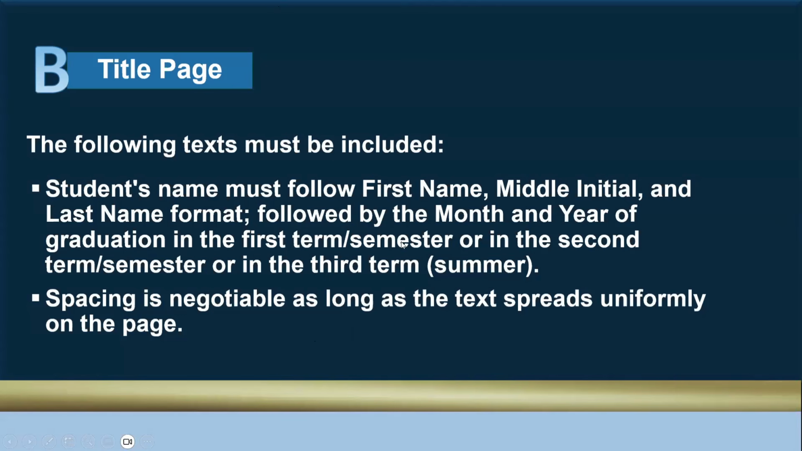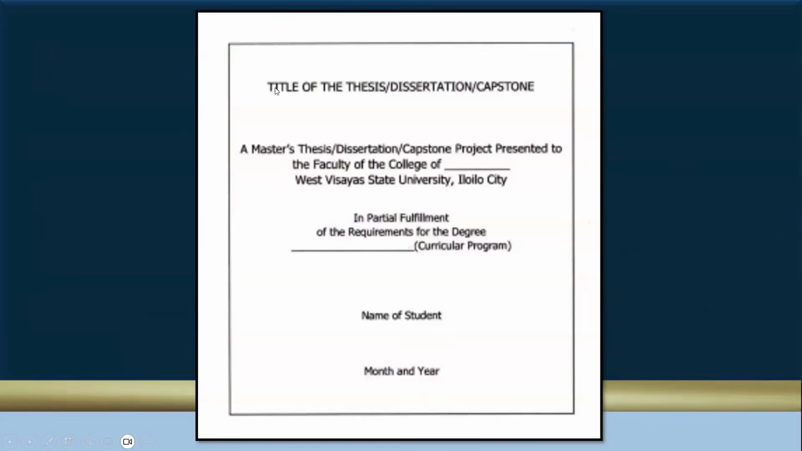Spacing is negotiable. So hindi kita gid no very strict kung lima na siya ka double spaced. Spacing is negotiable as long as the text spreads uniformly on the page. So this is the screenshot of the sample layout of the title page. We have the title here, all caps. We have this text in partial fulfillment of the requirements for the degree. We include the curricular program, name of student, and month and year of graduation.